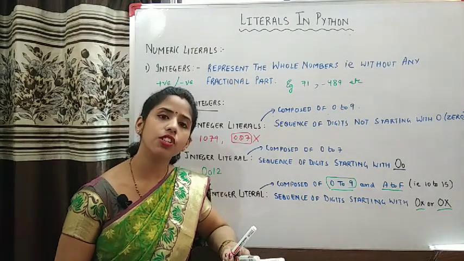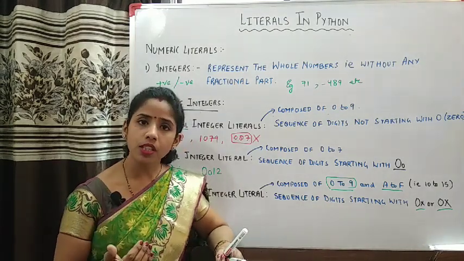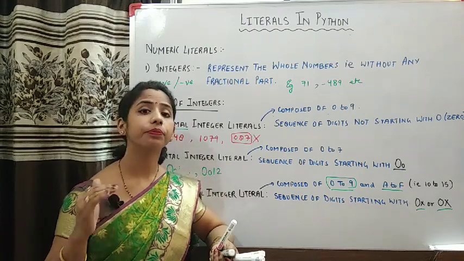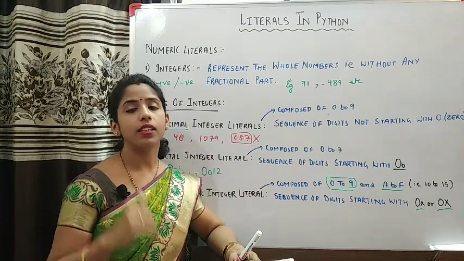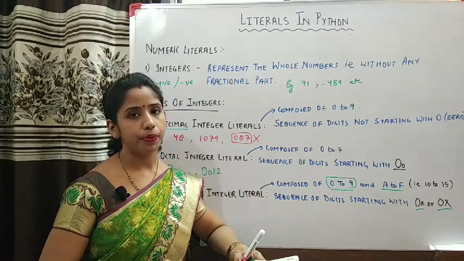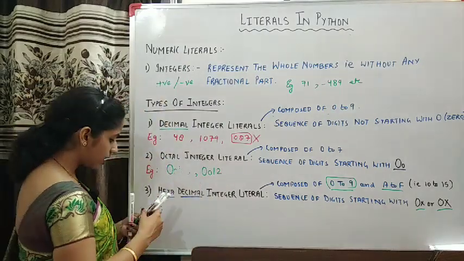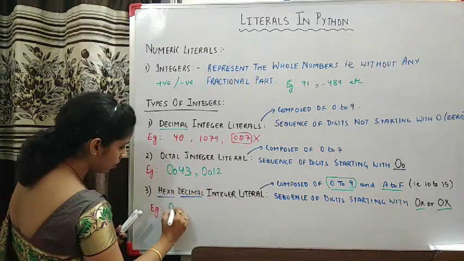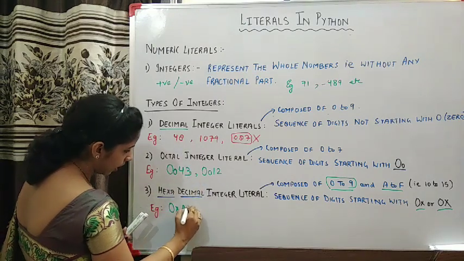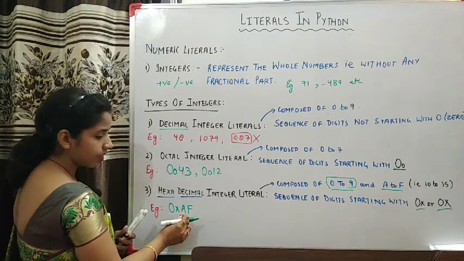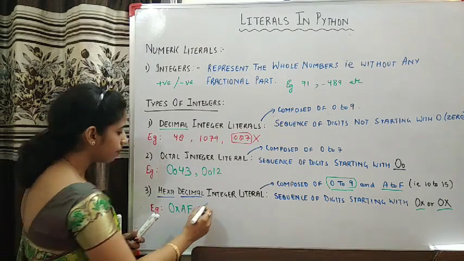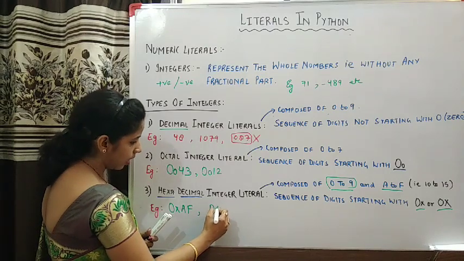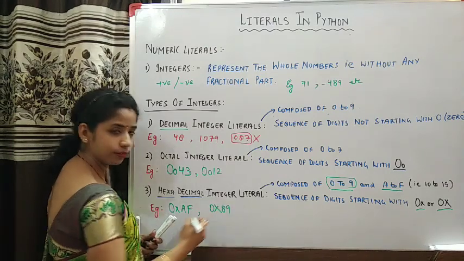That is why this condition is there that you must begin a hexadecimal integer constant with 0x, and this x can be small as well as capital. So for example, 0x AF. Now see, A is 10 and F is 15. Then another example is 0X 89.